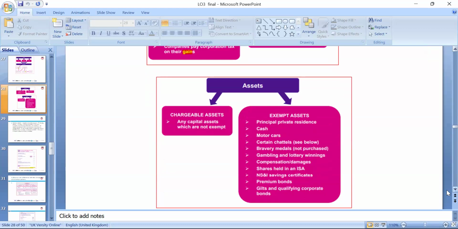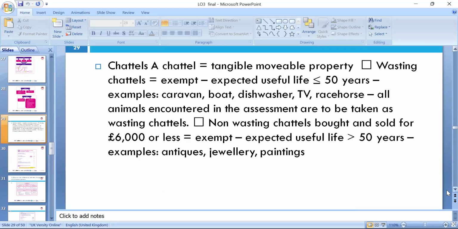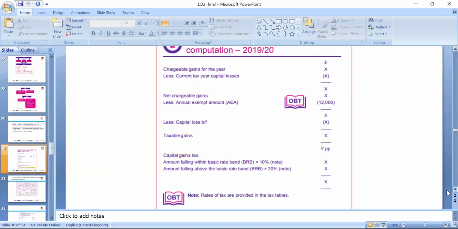So these are the perspectives we need to look at. A chattel is tangible movable property. A wasting chattel is exempt, with an expected useful life of 50 years or less; a caravan, for example, we need to keep in mind. All animals are encountered in the assessment. Wasting and non-wasting chattels bought and sold for 6,000 or less are exempt, and those with a useful life include antiques, jewelry and paintings, which we can look at.